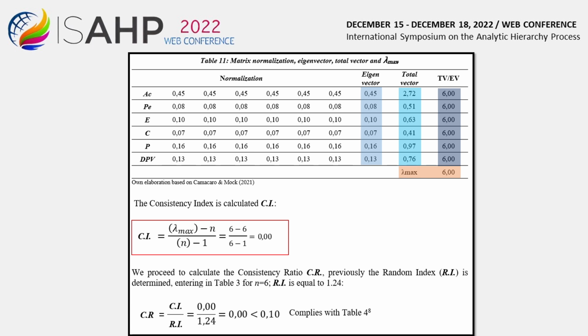We proceed to calculate the RC consistency ratio, but first we determine the random index, RI, using the table of random index values for a discrete set of criteria n. For n equals 6, RI is equal to 1.24. Then 0.00 divided by 1.24 is equal to 0.00, which is less than 0.10, the maximum admitted for the size of the matrix, extracted from the table of the maximum consistency ratio, CR. It is reiterated that when starting from a proportional mathematical relation between values, the RC will always be equal to 0.